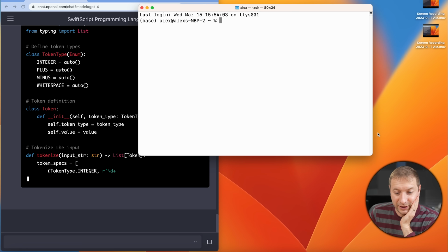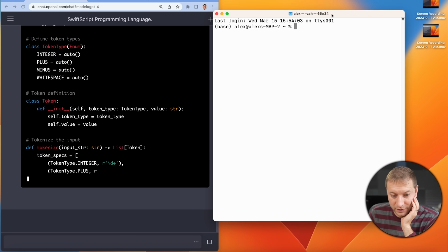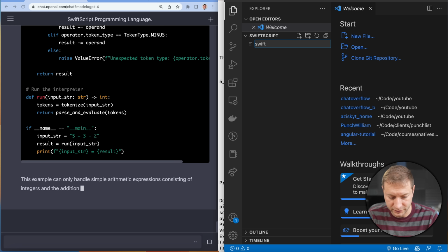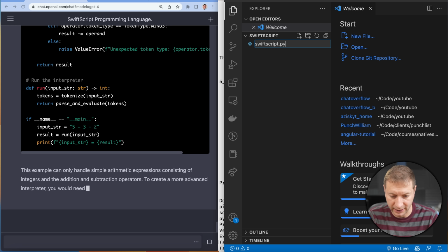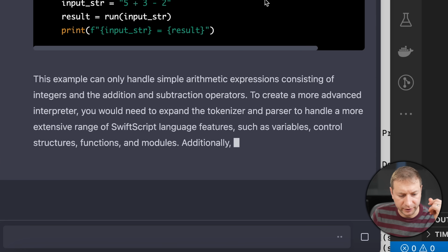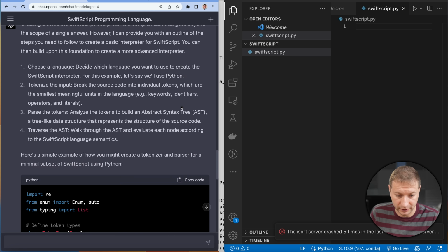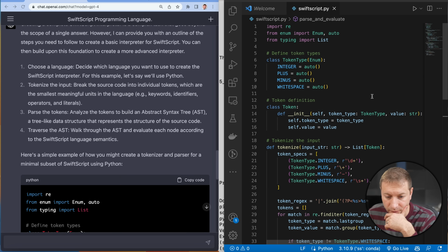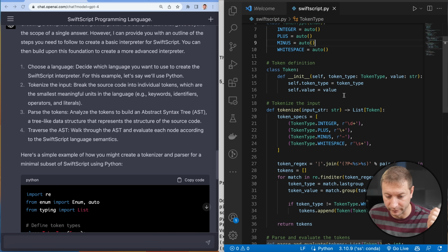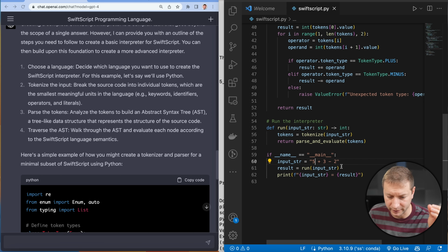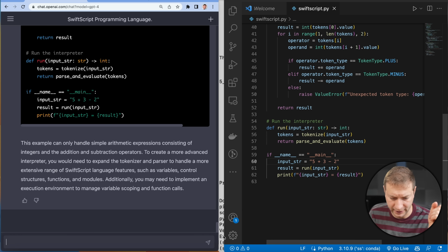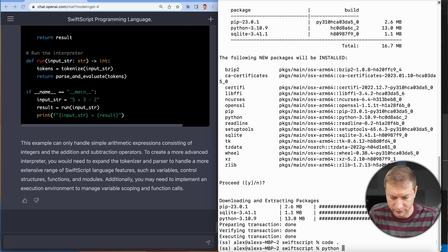Now, while it's writing all that out, I'm gonna go over here and try it. Let's just call this SwiftScript.py. Oh, it looks like this example can only handle simple arithmetic expressions. Well, let's see. I'm gonna copy this code, paste it in here. We've got a token, integer, plus, minus, white space. Okay, so it's only handling like a calculator type of input. And it's providing a sample input string. Okay, does that mean I can just run it? Python SwiftScript.